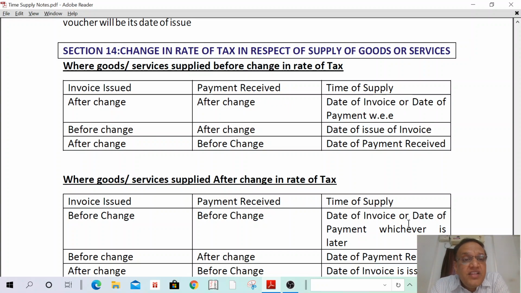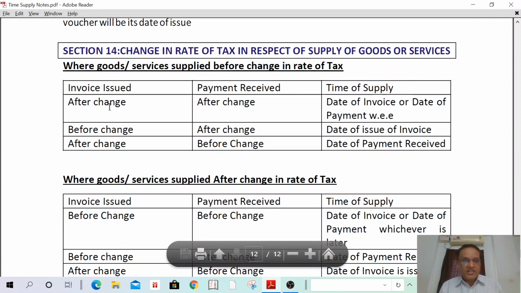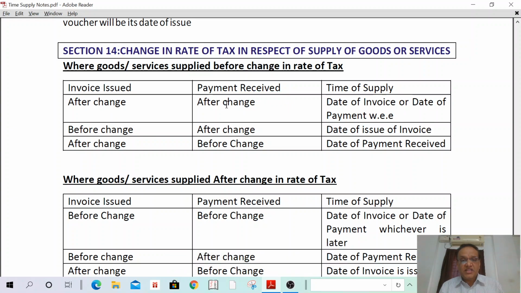First, where the goods or services are supplied before change in rate of tax. Where I have supplied goods before change in rate of tax, what is the time of supply? Then first is invoice issued, payment received, time of supply. First, I have supplied goods today and there is change in rate of tax tomorrow. Then the invoice is issued after change and the payment is received after change.